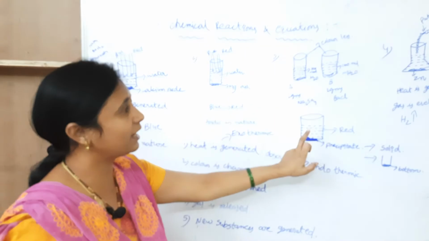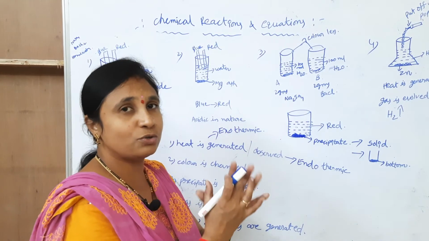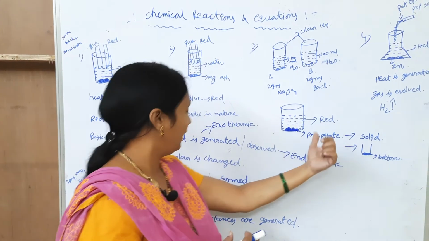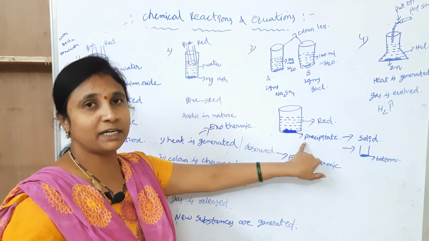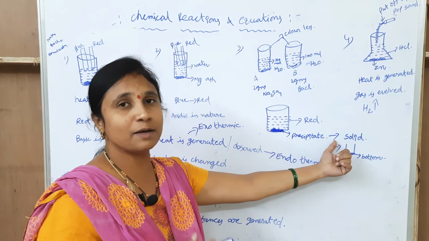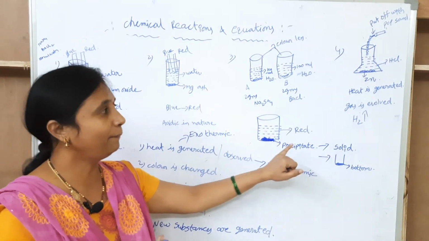The next one, the color is changed. In this, it is a colorless solution. When we are adding these two solutions into one beaker, the color is changed into red. The next one is precipitate is formed. Here the white precipitate is formed. The precipitate is always in the solid form. It is at the bottom of the glass or bottom of the beaker.